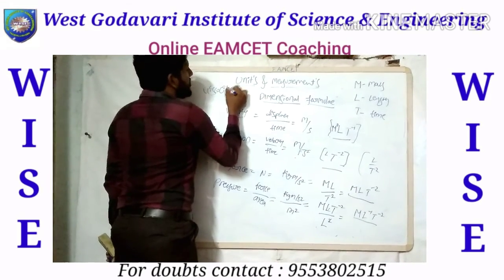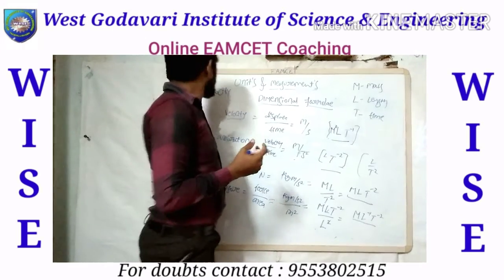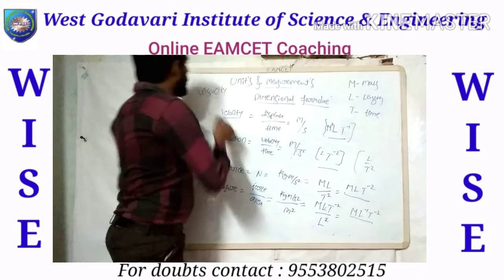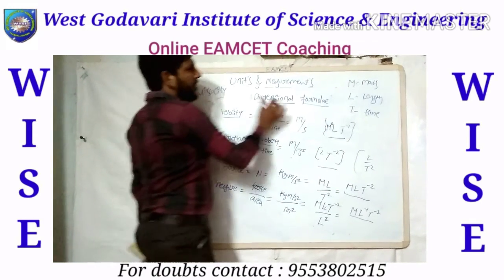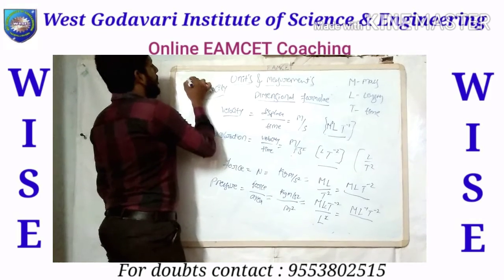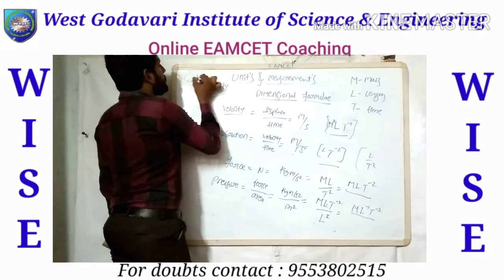Go for viscosity. You know viscosity? The resistance force offered between layers is known as viscosity. Go for viscosity and find the dimensional formula. Of course, if you want to do something more, go for surface tension also.